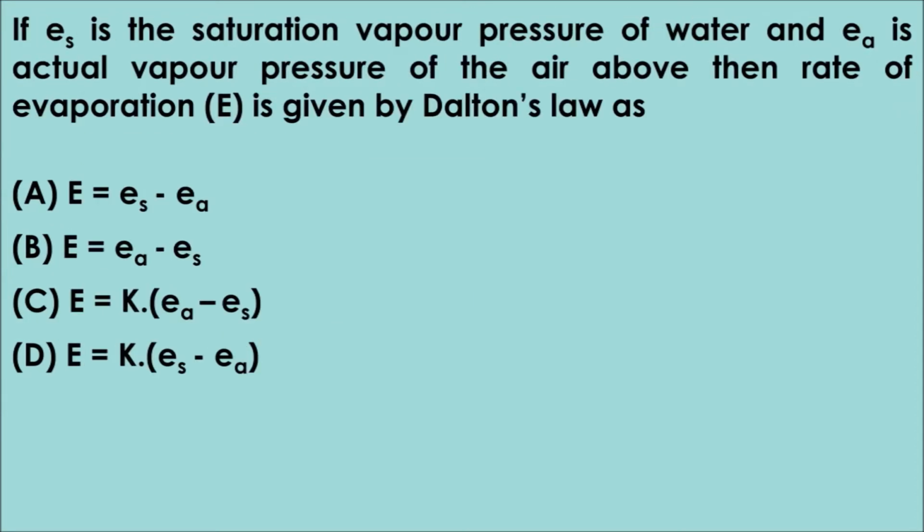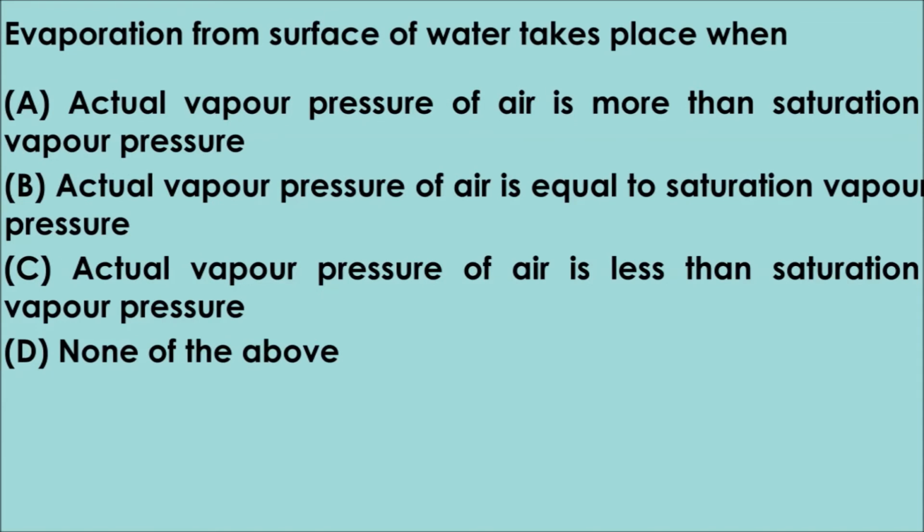If ES is the saturation vapor pressure of water and EA is the actual vapor pressure of the air above, then rate of evaporation E is given by Dalton's law as option A, E is equal to ES minus EA, B, E is equal to EA minus ES, C, E is equal to K into in bracket EA minus ES, option D, E is equal to K into in bracket ES minus EA. The correct answer is option D, E is equal to K into in bracket ES minus EA, which is the Dalton's law equation.